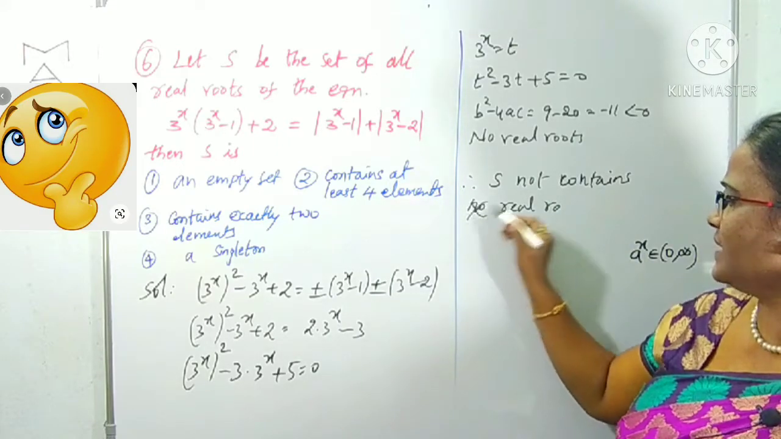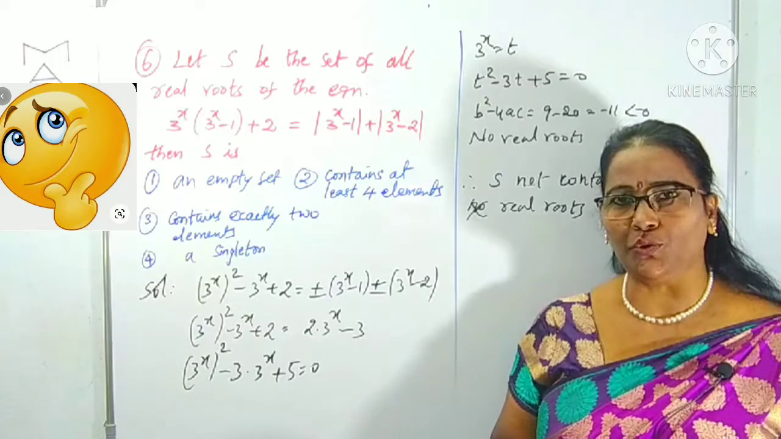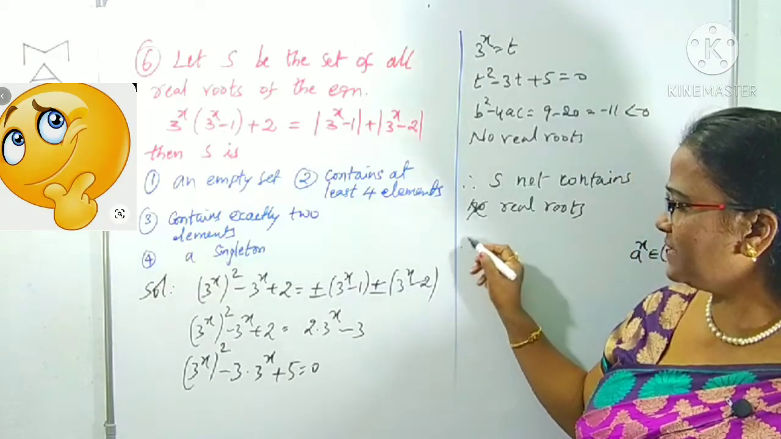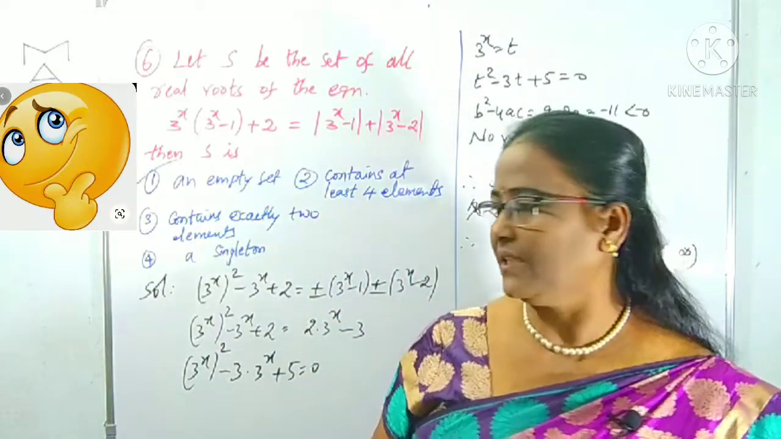S does not contain real roots. Therefore, which option is correct? Clearly an empty set. That's it. Like that we can solve it.